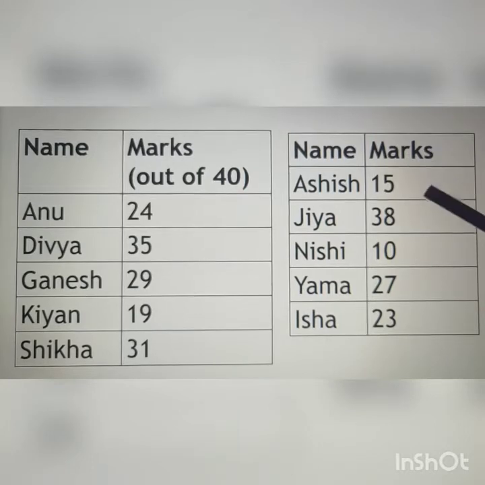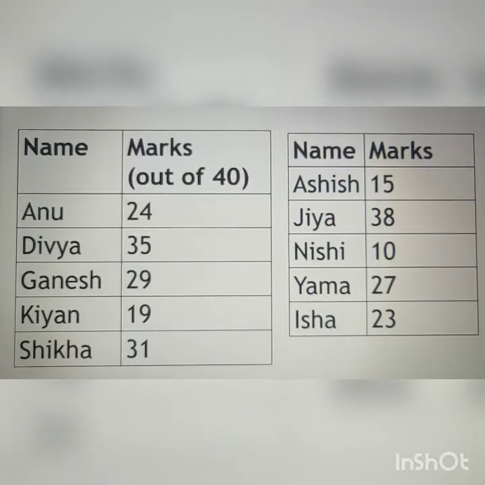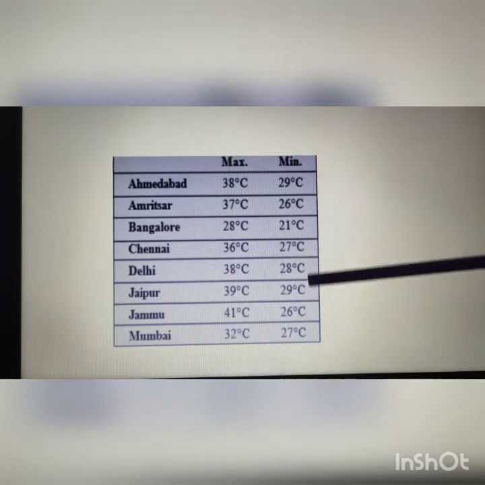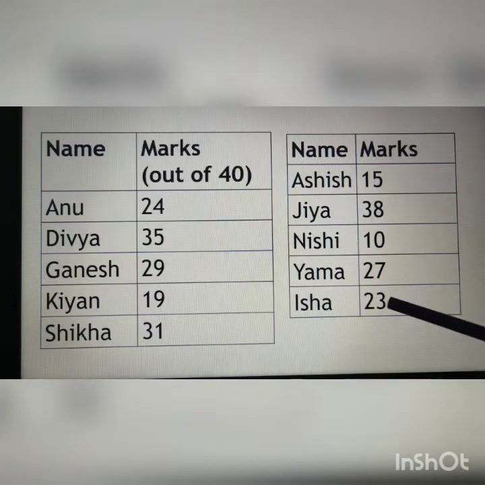Now look at this data. The teacher can easily find out the performance of each student, and which student has highest mark and which student has lowest mark. Here the temperatures of different cities are given in tabular form. So it is easy to find out from the table which city has highest temperature and which city has lowest temperature. So when we put the data in a proper table, it becomes easy to understand and interpret. We can put many kinds of data in tabular form.